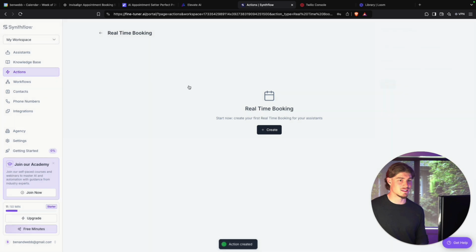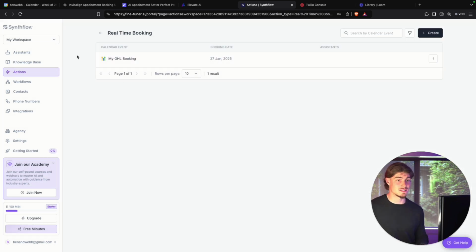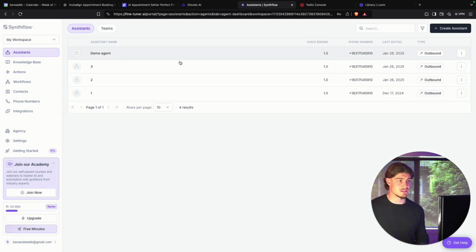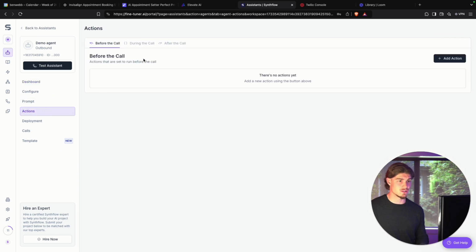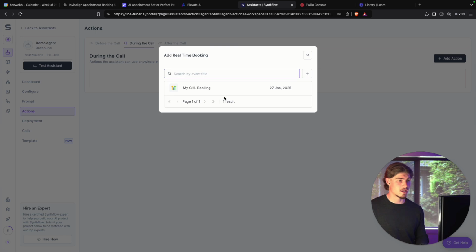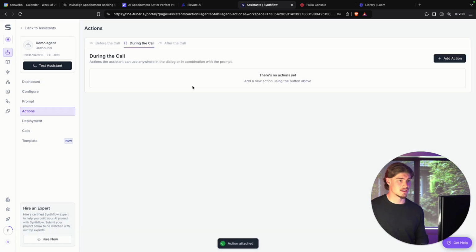Now, once we've connected that calendar to Synthflow, we need to now connect it to the agent. So under assistance, find your agent, and then under actions, during the call, you are going to add real-time booking and then select that calendar that you just connected.